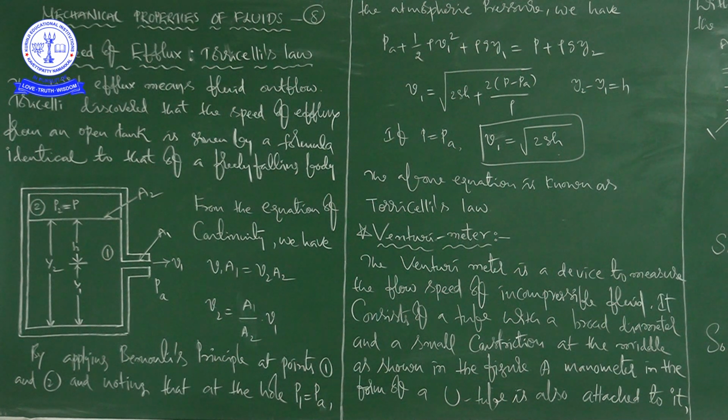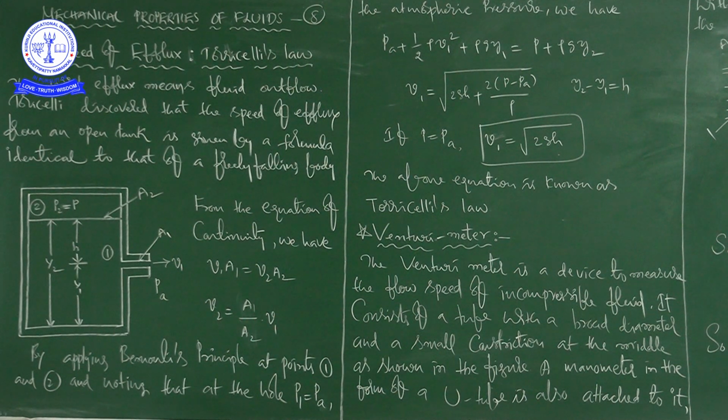From the equation of continuity, what is the equation of continuity? We discussed it in our previous classes, no? That is AV is equal to constant. Based on that, we can write V1A1 is equal to V2A2, right? Here the speed of flow is V1, but here the speed of flow is V2. So A1V1 is equal to A2V2, right? Now V2 is equal to A1 by A2 into V1.